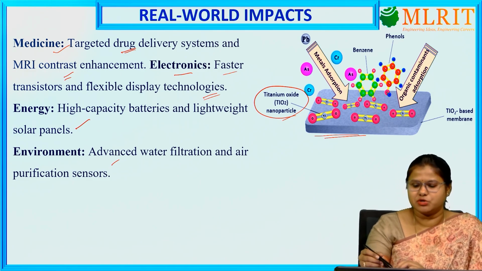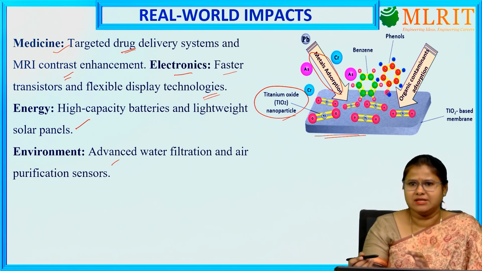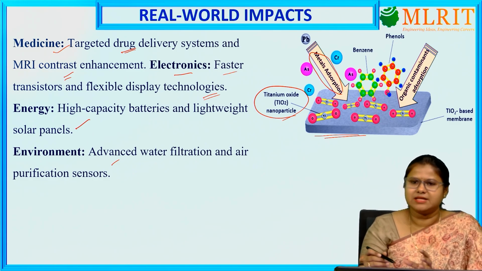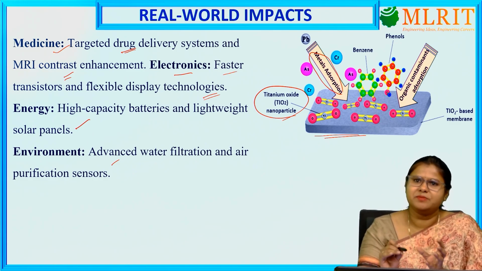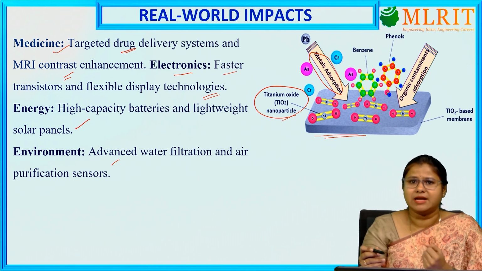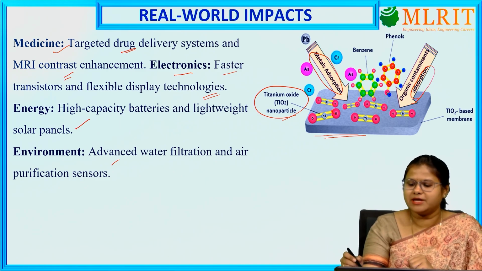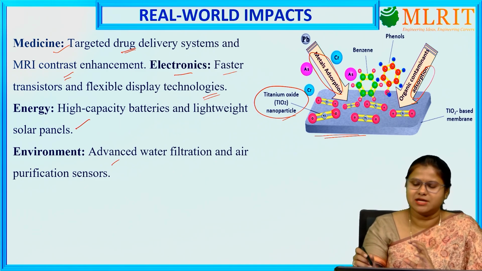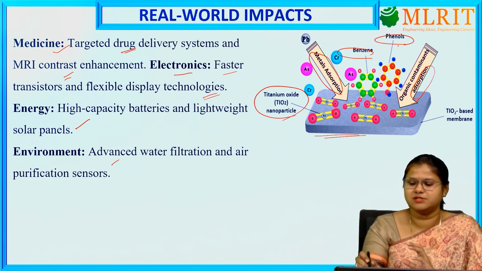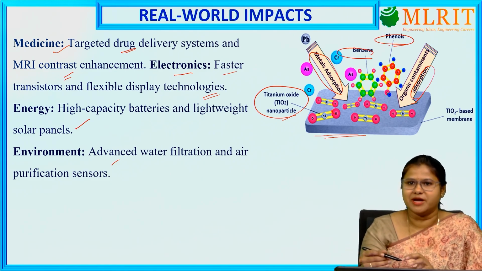So what do they do? They will absorb the metals. Any metals that are in that water, those heavy metals, will be absorbed by the titanium nanoparticles. Then they will also absorb the organic contaminants. If any organic contaminants are there, like benzene or phenols, those will also be absorbed by the nanoparticles.